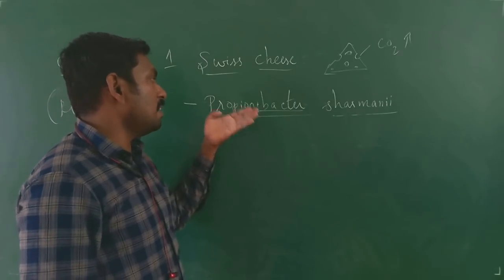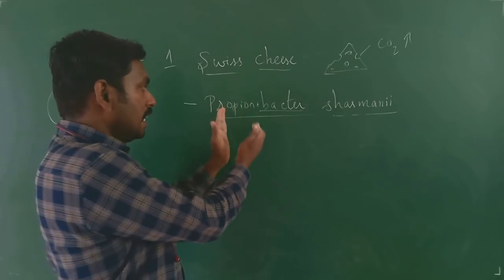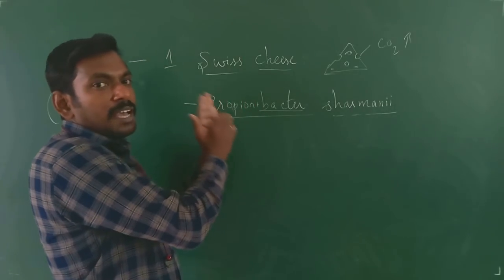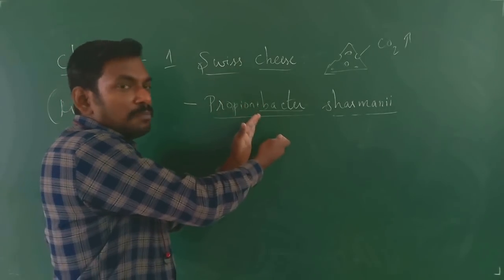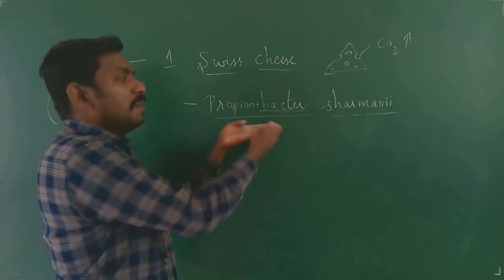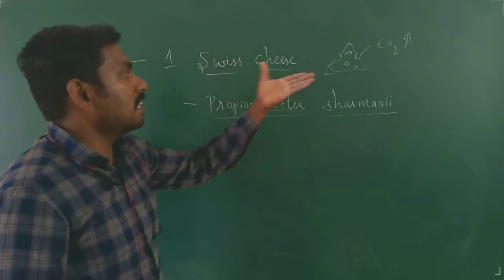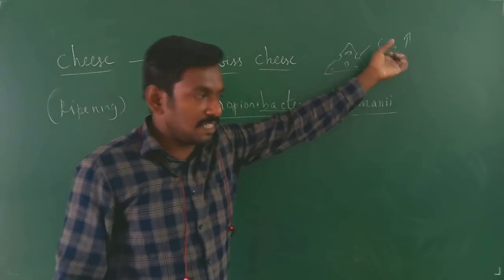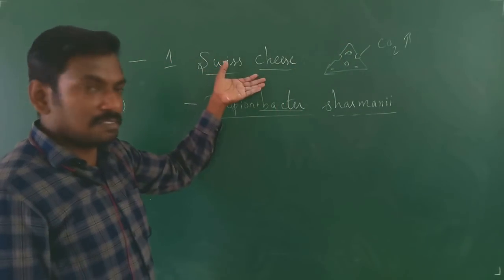Ripening of this cheese is done by Propionibacter. First they curdle the milk, turning it into curd, and from the curd, by adding rennet, they make unripe cheese. This unripe cheese is made to ripen with Propionibacter shermani. You will have a characteristic hole in the cheese due to the evolution of carbon dioxide. Such a type of cheese is called Swiss cheese.